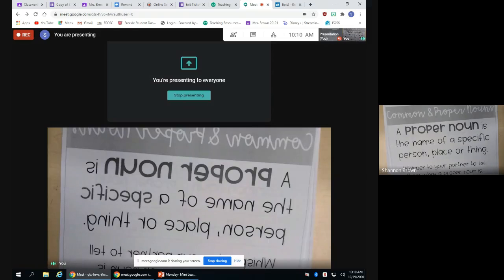So, the difference between a common noun and a proper noun is that proper nouns are specific names. For example, instead of saying teacher, which would be the common noun, and could be any teacher in this building, a proper noun would be a specific name of a teacher, like Mrs. Brown, or Mrs. Stump, or Mr. Chowning, or Mr. Kaufman.